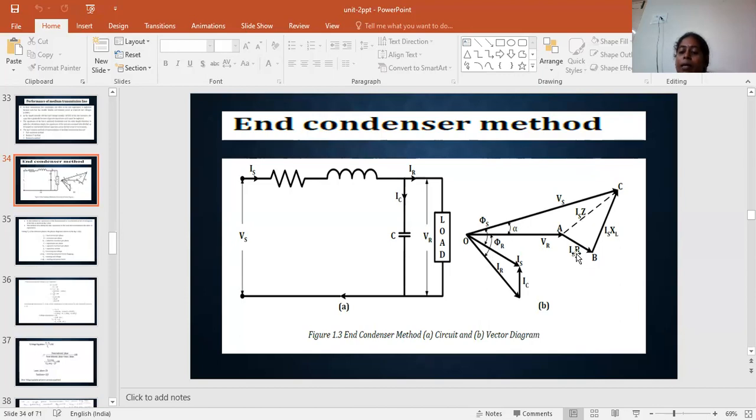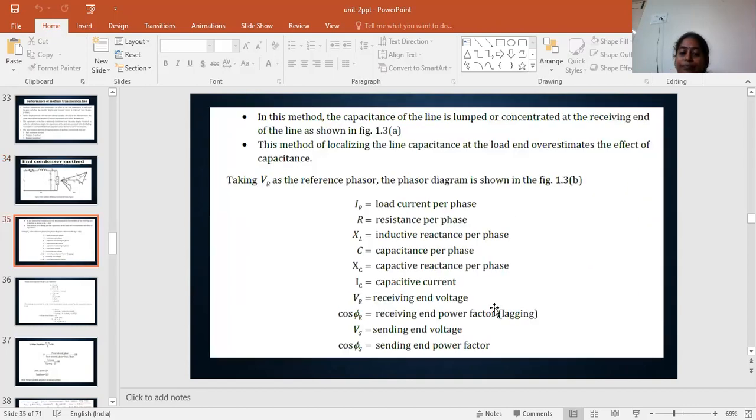The drop Is R and Is XL is represented in the form of impedance also. It can be drawn as a line. Okay, here is the representation for the phasor diagram.